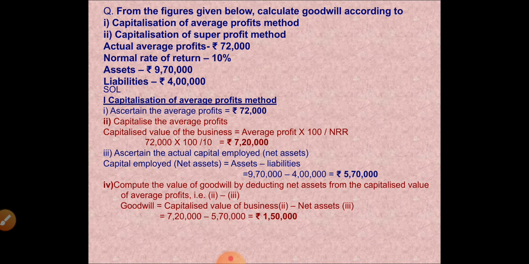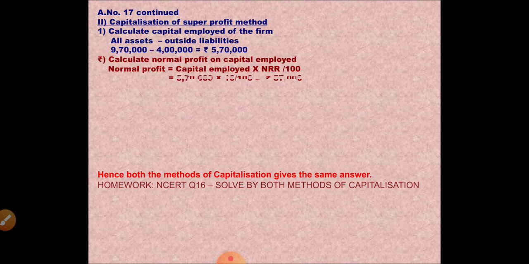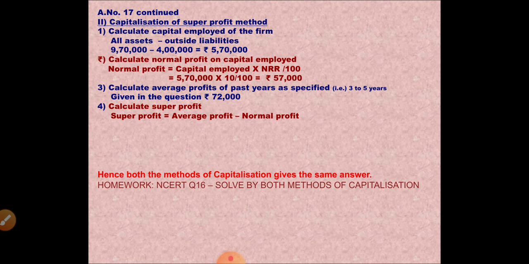Okay, so it is 7,20,000. The goodwill is 1,50,000 when you solve the sum by average profits method. The goodwill is 1,50,000 when you solve the sum by capitalization of super profits method. Hence, both the methods of capitalization give the same answer.